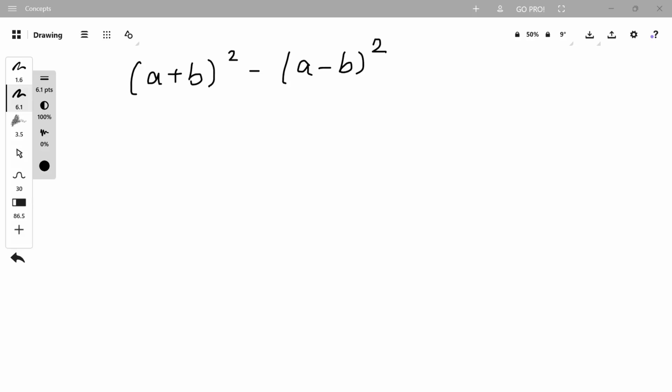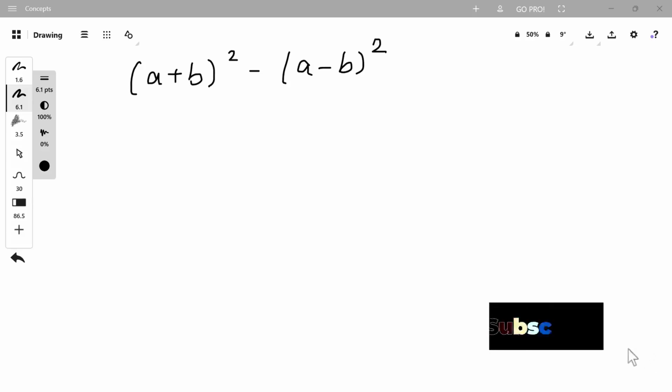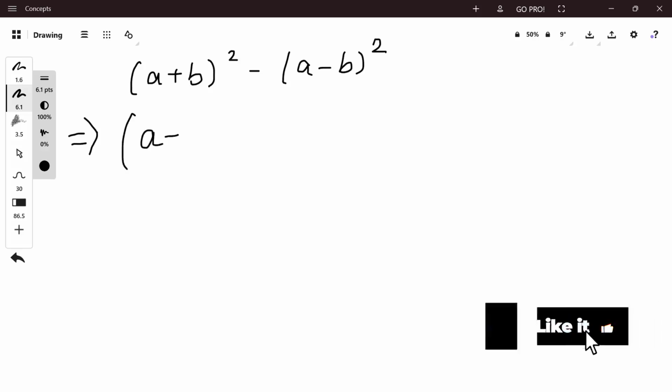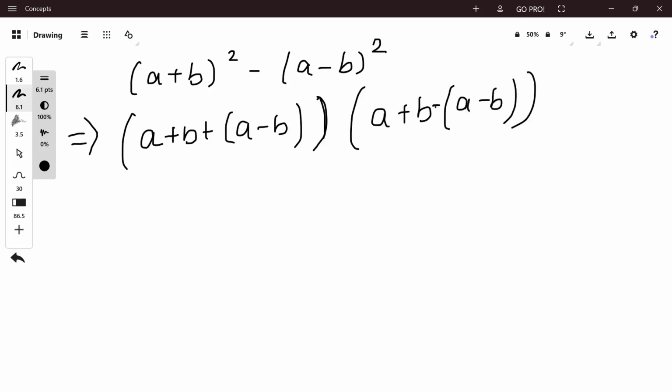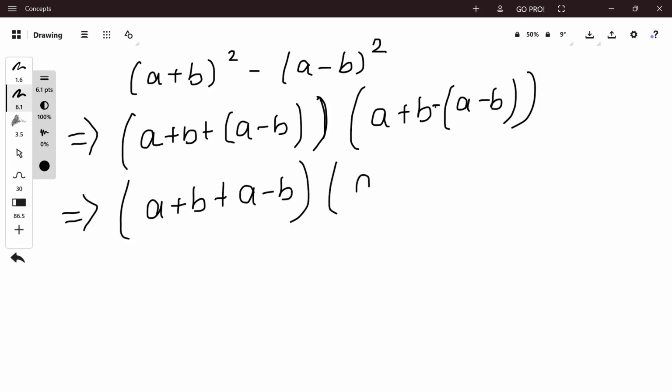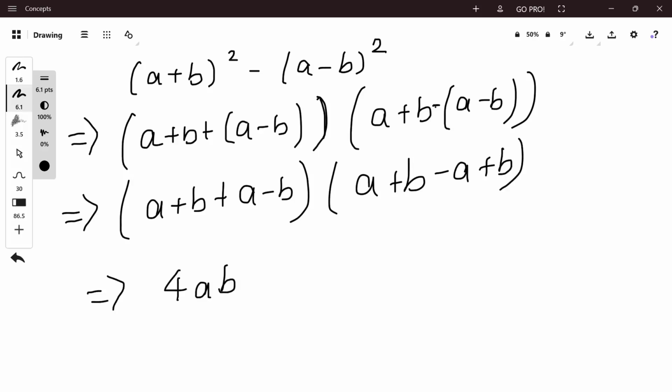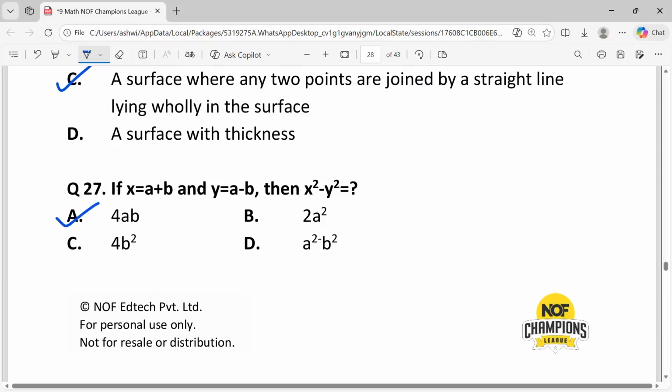Solving this using the algebraic identity x² − y² = (x − y)(x + y), we have (a + b + a − b)(a + b − a + b), that is 2a times 2b, that is 4ab. Comparing with the given options, the answer is A, 4ab.